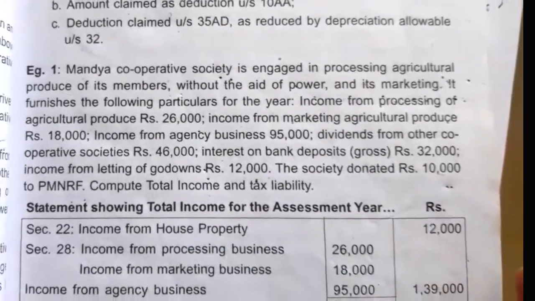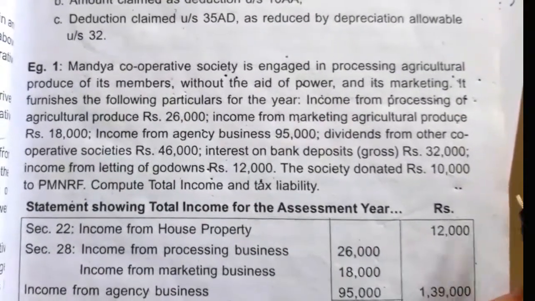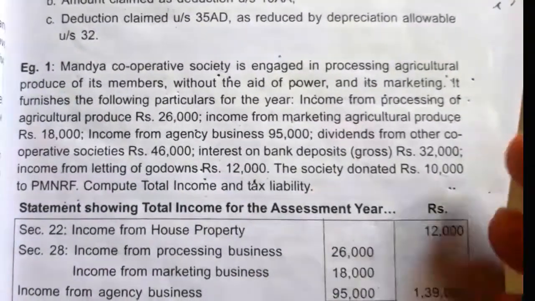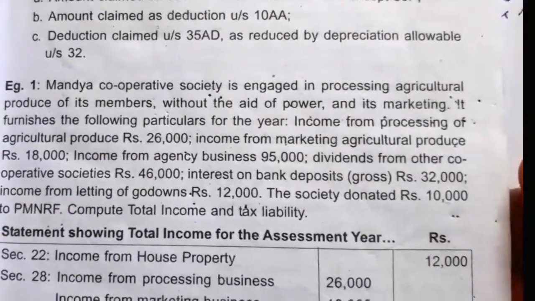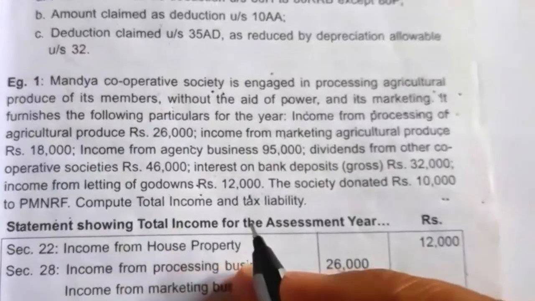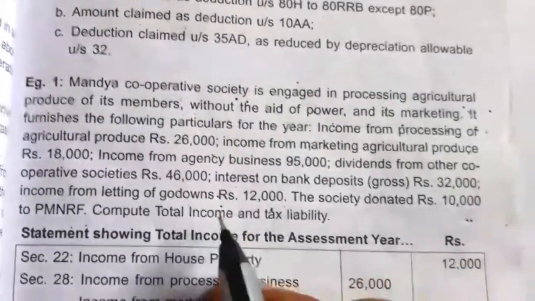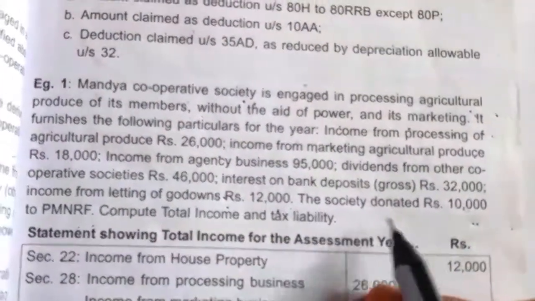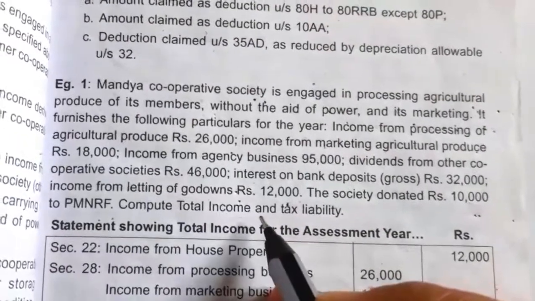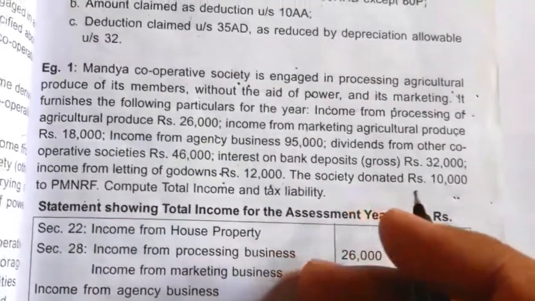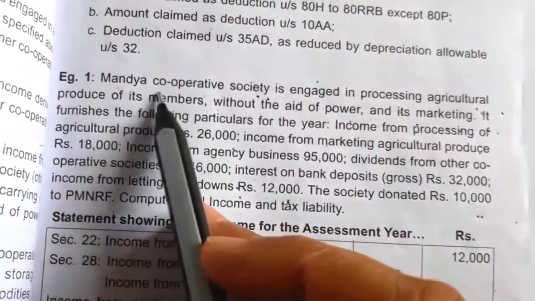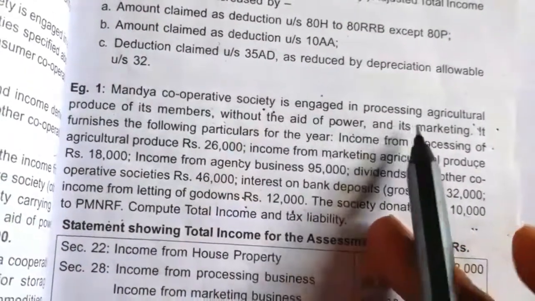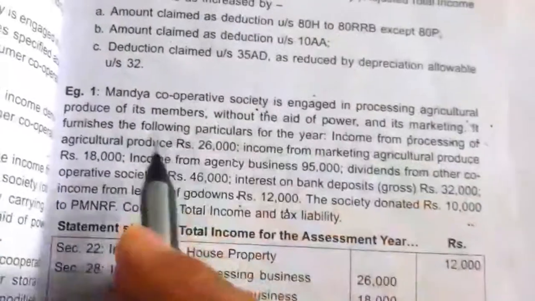So a cooperative society is eligible to claim deduction under section 80G. With this we have to compute total income and tax liability. So now we will solve the solution. In this question they asked to compute the total income and tax liability. Now we have to find the total income. So we have to write the heading: computation of total income of Mandya Cooperative Society for the assessment year 2020-21.